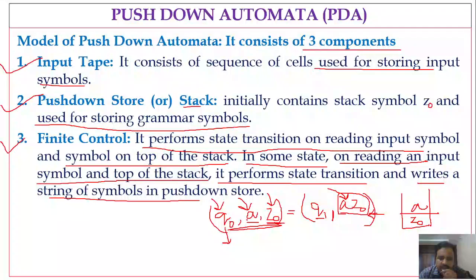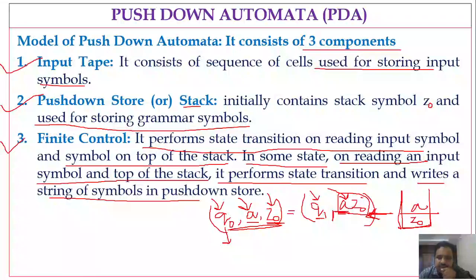So on reading small a and stack symbol Z naught in state Q naught, it is going to perform a state transition towards the state Q1, and write these symbols A Z naught onto the stack, right? While writing, remember that this symbol A must appear on the top and Z naught must be on the bottom, right? So you have to push the symbols onto the stack from left to right. Okay, sorry, this one is right to left.